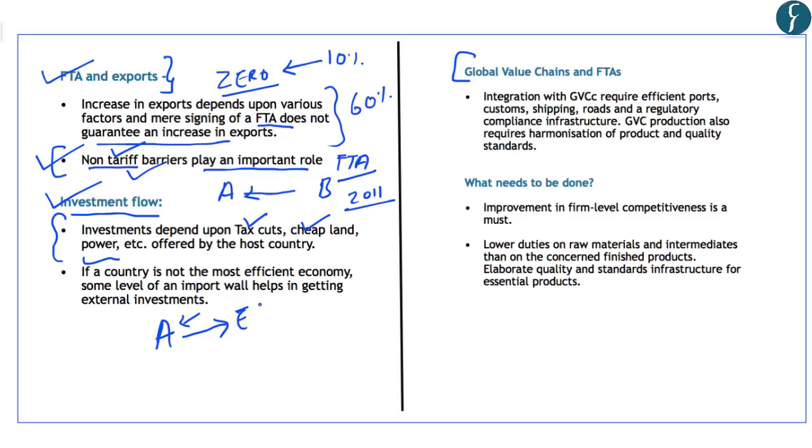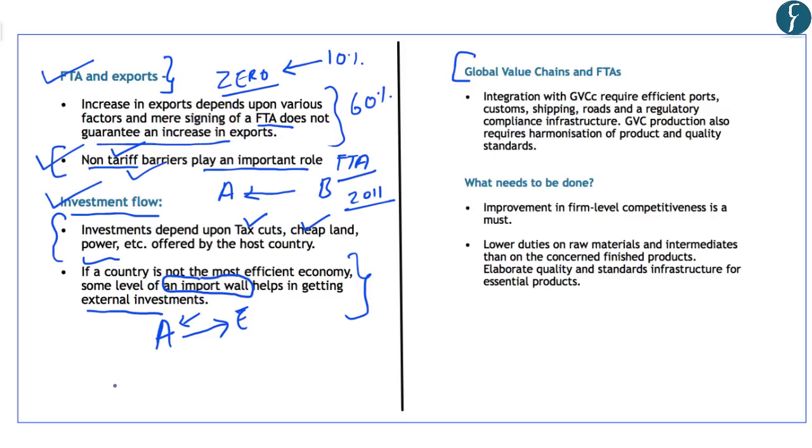So in that case, the author has suggested that if a country is not the most efficient economy, some level of import wall or tax barriers or tariff barriers helps the country in getting external investments. And to support this argument, the author has provided the example of Australia and India's automobile industry.